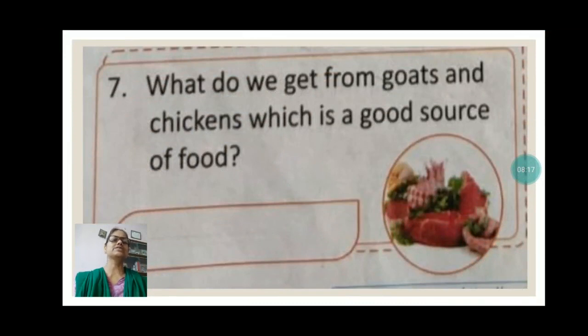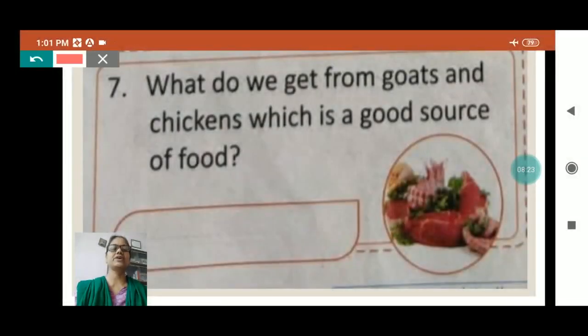What do we get from goats and chickens, which is a good source of food? We eat the flesh of goats and chickens, chicken or mutton we say it, isn't it? Meat, flesh, chicken, mutton, these things we call it. Usually when you see the youngsters are preparing for a party, chicken party, mutton party, isn't it? And this is a good source of energy also.